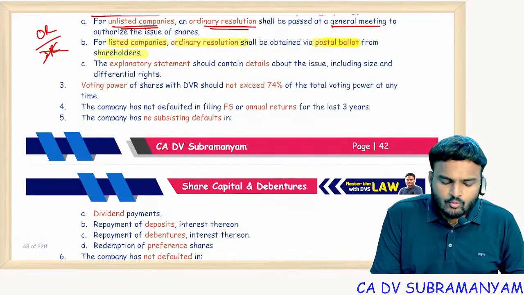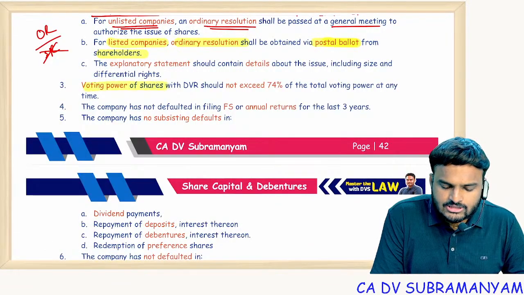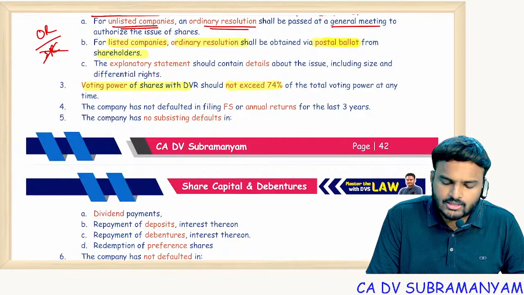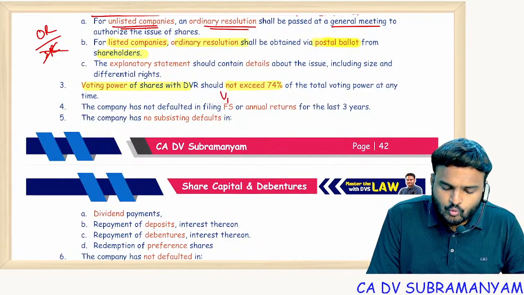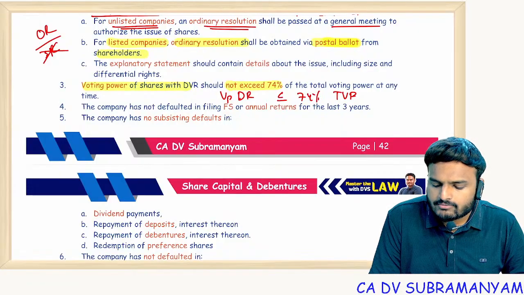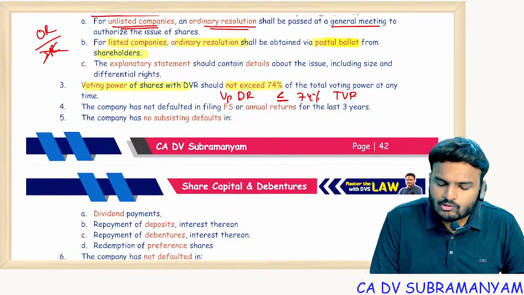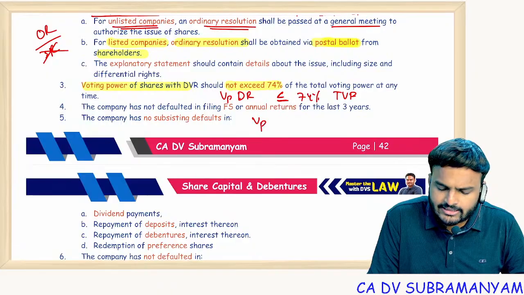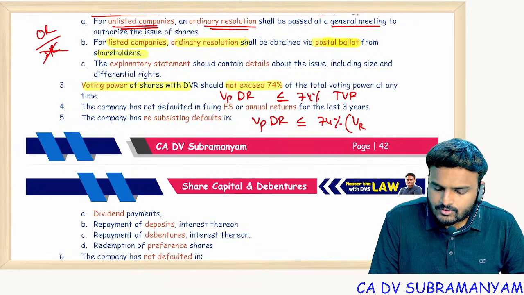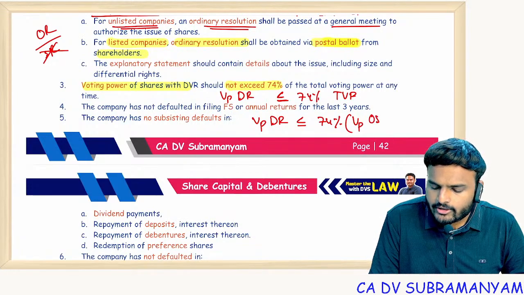Next one, voting power of shares with differential rights shall not exceed 74% of the total voting power of the company at any time. That means voting power from differential rights is less than or equal to 74% of the total voting power of the company. If you ask me to write another equation: voting power from differential rights is less than or equal to 74% of the voting power of ordinary shares plus the voting power of differential rights.